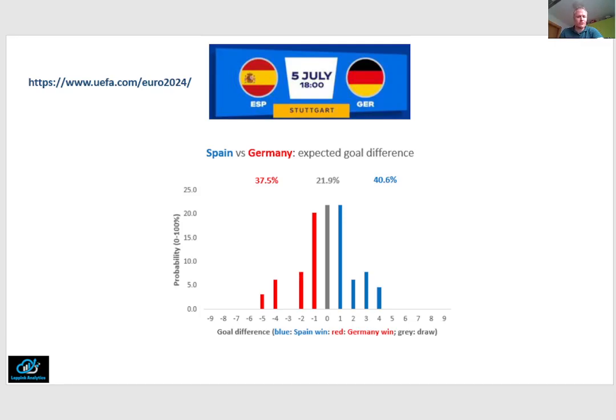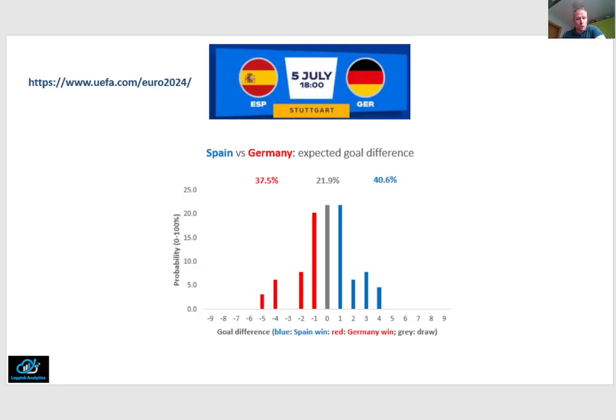We see that in 40.6% of the comparisons, the difference was positive, meaning a higher number of goals for Spain than for Germany, because we compare Spain versus Germany, Spain coming first. We also see that in 21.9% of the cases, the 2 teams ended up with the same number of goals in a comparison. And in the remaining 37.5% of the cases, the comparison ended with a higher number of goals for Germany. Hence, after 90 minutes, we are slightly more likely to see a Spain win than a German win, although the difference is small.